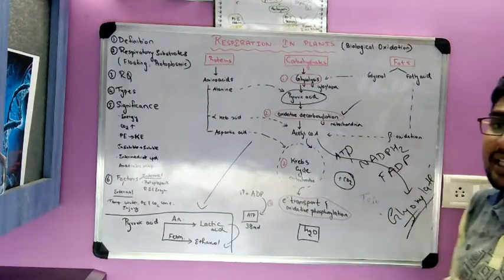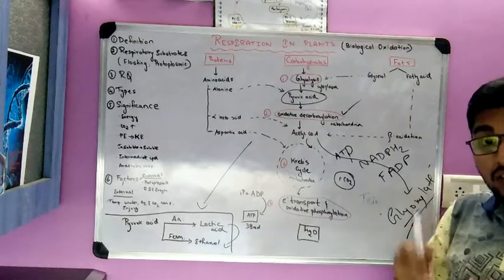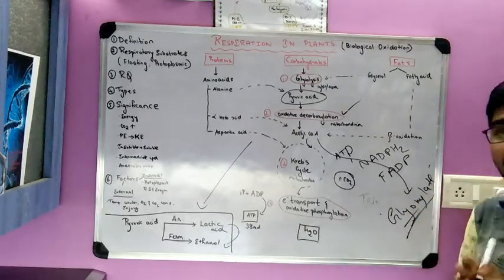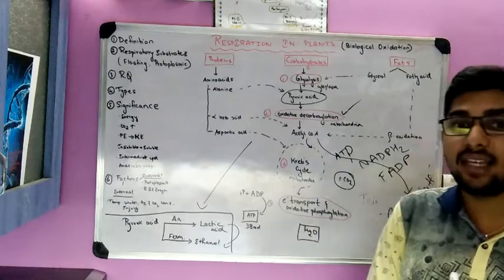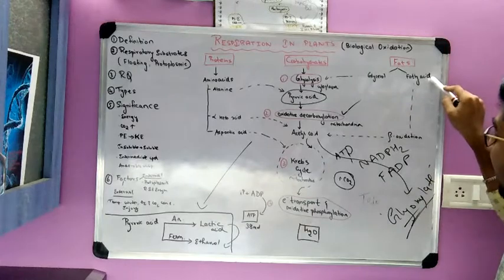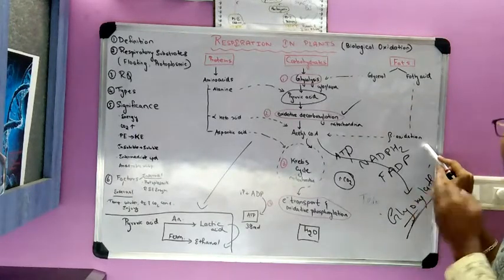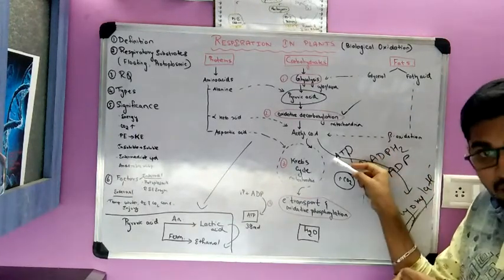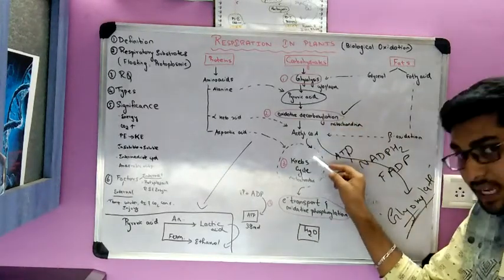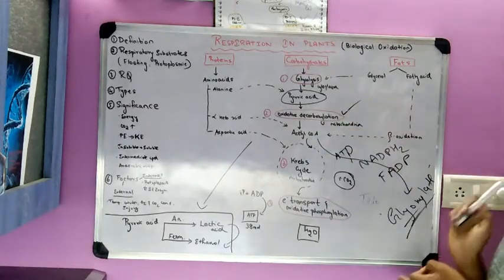If it is in the form of fatty acids, there is also an alternative pathway called the glyoxylate pathway. It is seen only in seeds. What happens? It is a deviation from the Krebs cycle. The fatty acid undergoes beta oxidation. The end product of beta oxidation is acetyl coenzyme A. Acetyl coenzyme A, instead of entering the Krebs cycle, enters the glyoxylate pathway.